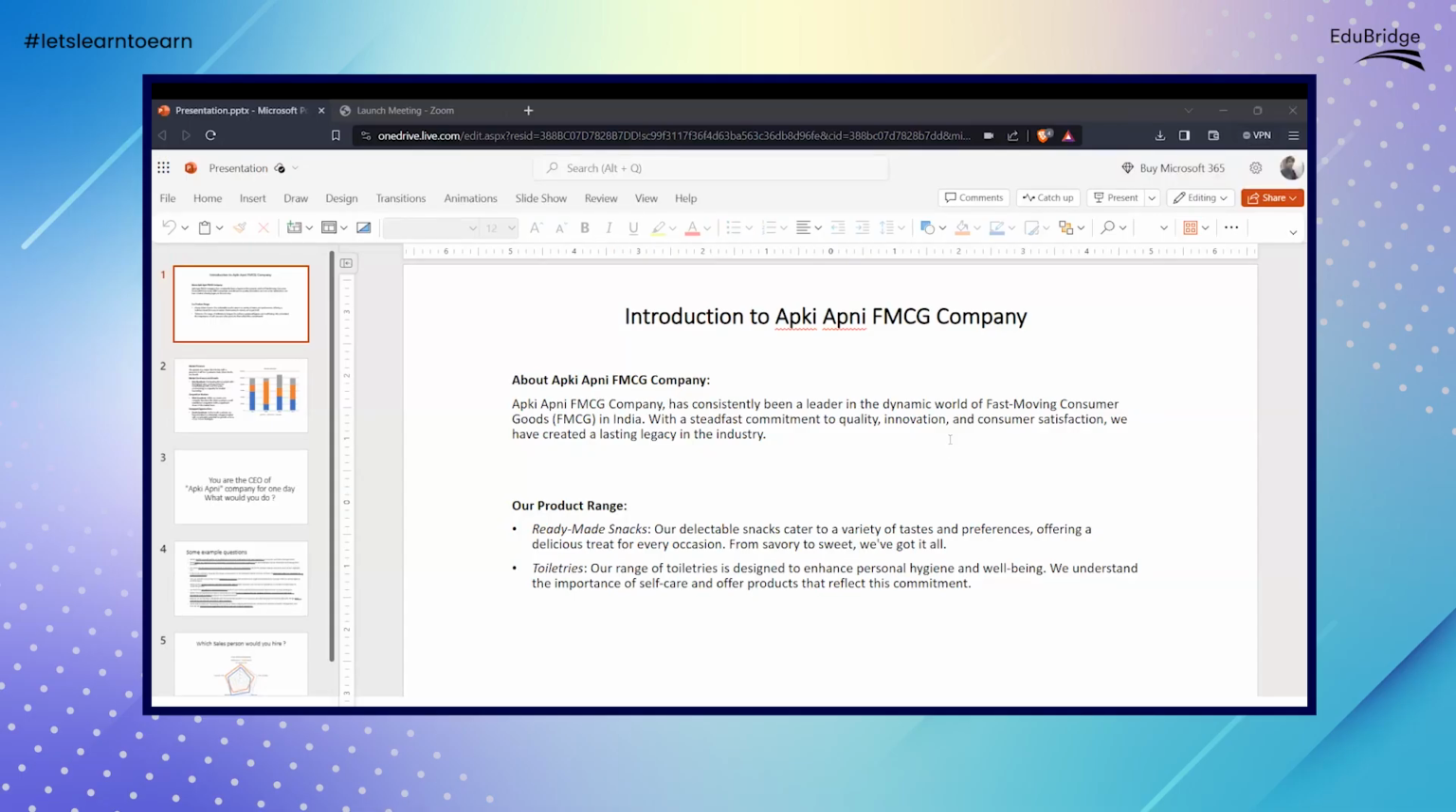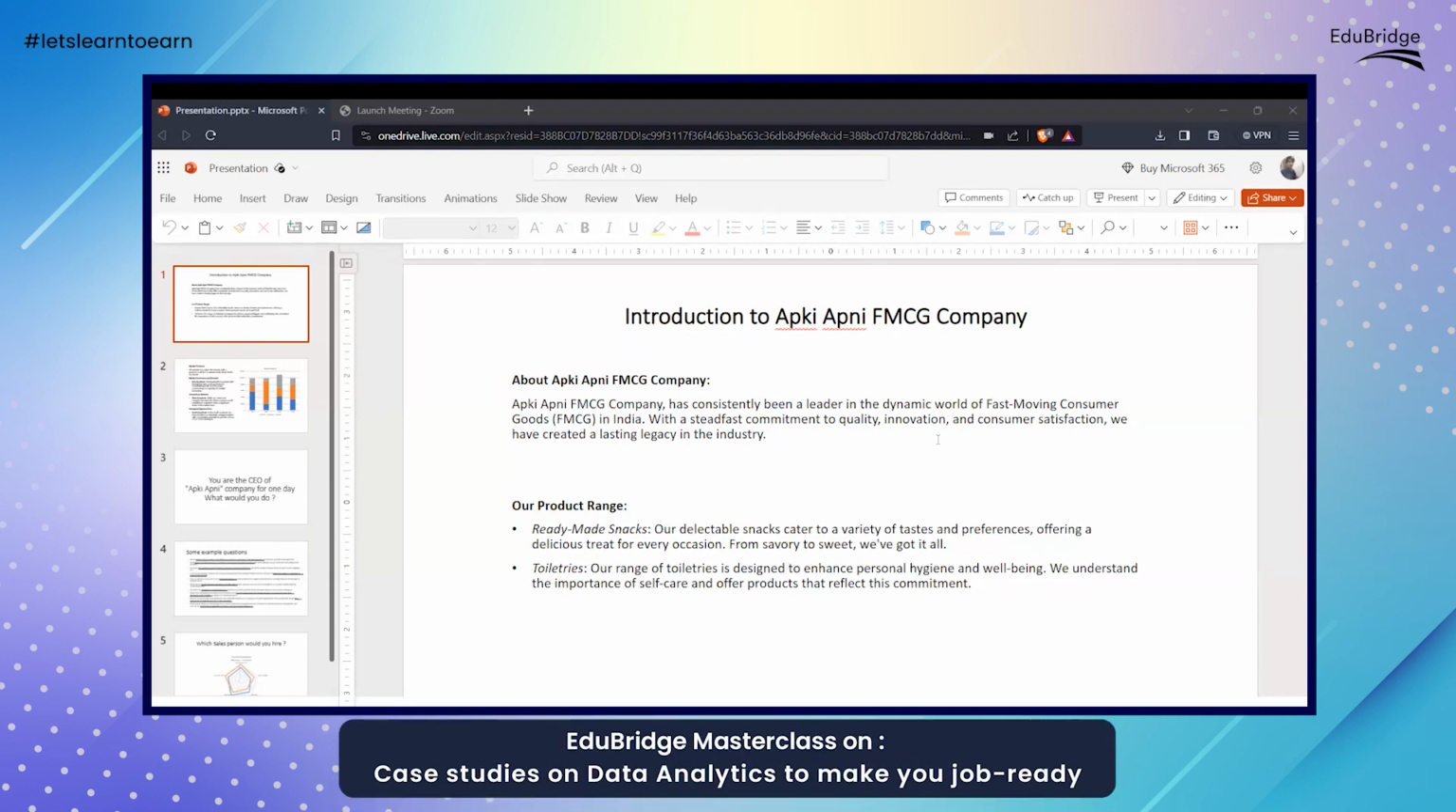It's very simple. You have here your own FMCG company. FMCG is fast moving consumer goods. It will include almost everything that you have at your house for regular use, like a soap or some basic snacks. And this company particularly has two major products: ready-made snacks and toiletries.